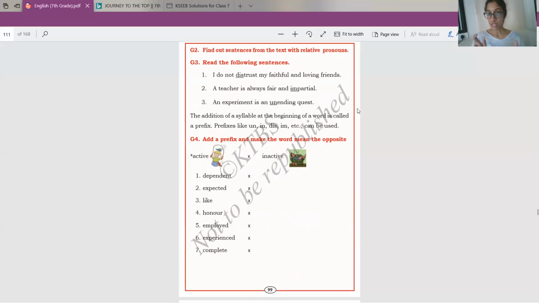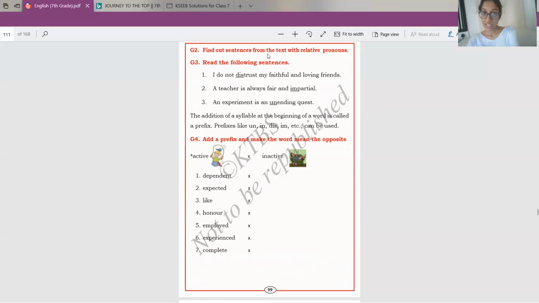Again, impartial. Impartial means this teacher won't behave like he is my favorite student or she is my favorite student. For her, everyone is her favorite student. So that is called impartial. Partial is a word. Im is a prefix. Ending is a word. Unending means there is no stop. So un is a prefix.